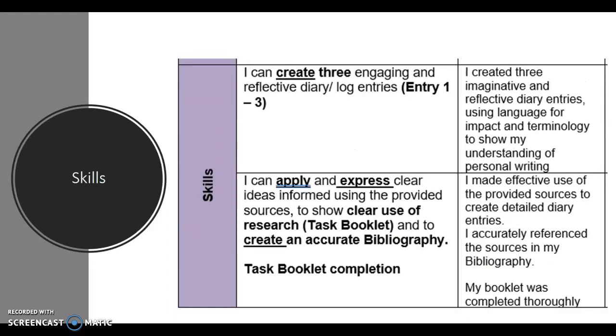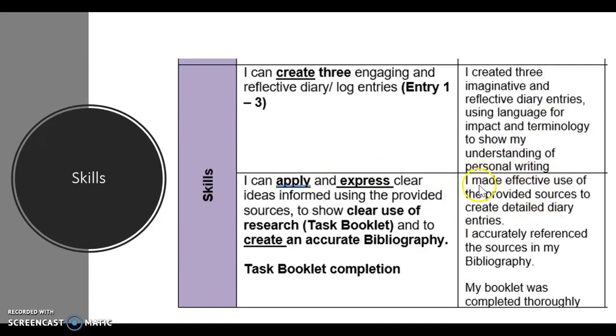The other strand is skills. So you can create 3. If you only write 2, you've not done the task, and they are imaginative and reflective. That means that you're using your language, using all those language features, emotive language, similes, senses, to really show that you can write personally as a character.